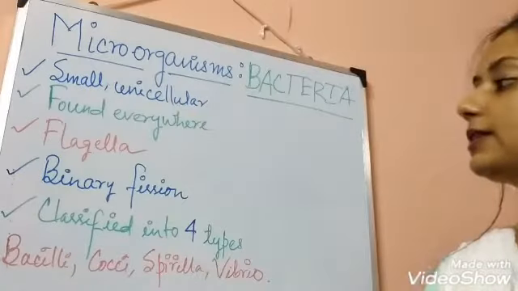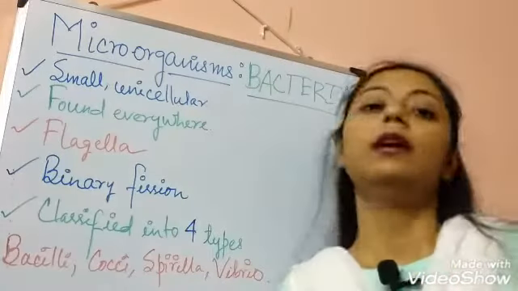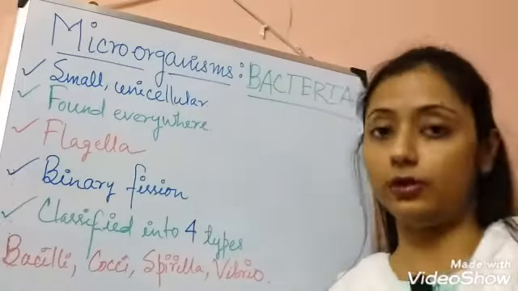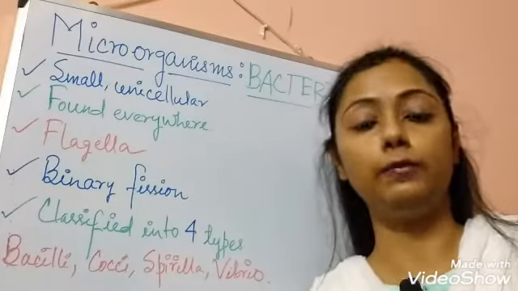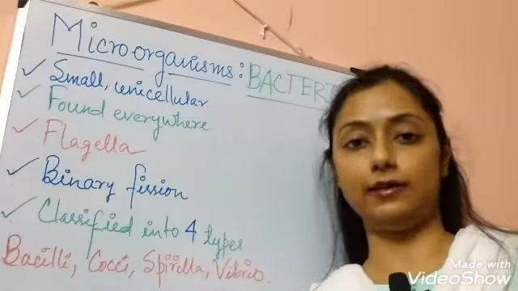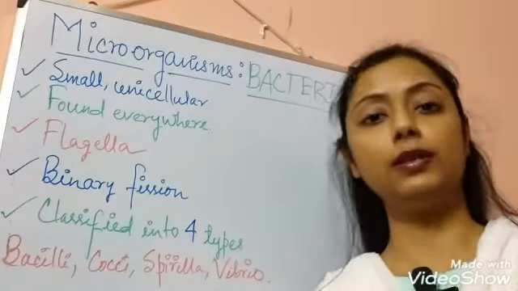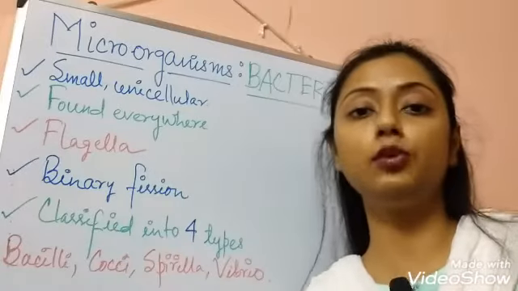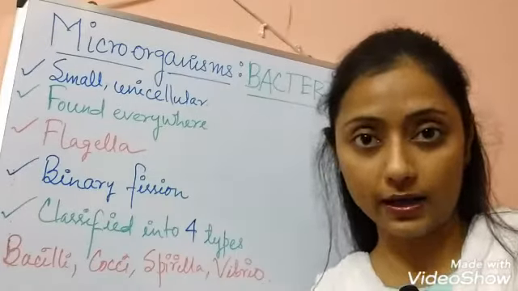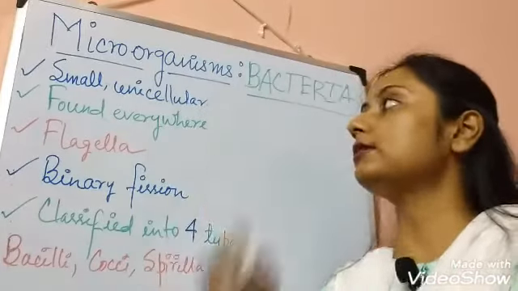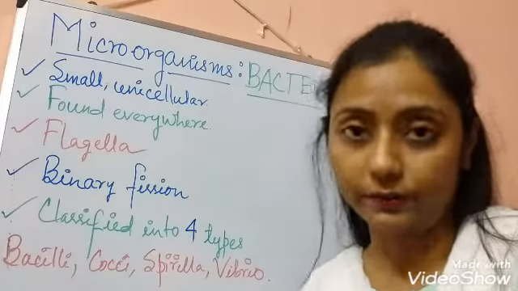Here are some features. The first point is small and unicellular. Obviously they are small because they are microorganisms. So they should be very small in size that we cannot see those with our naked eyes, right? Now, what is the meaning of unicellular?